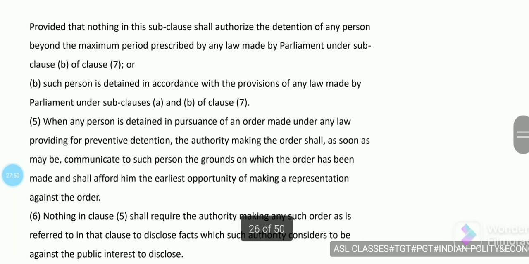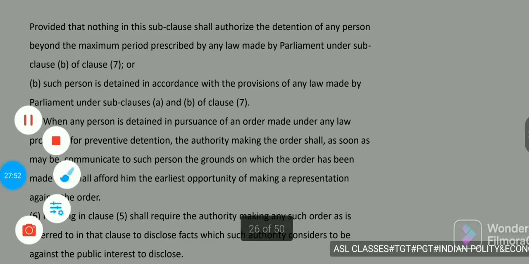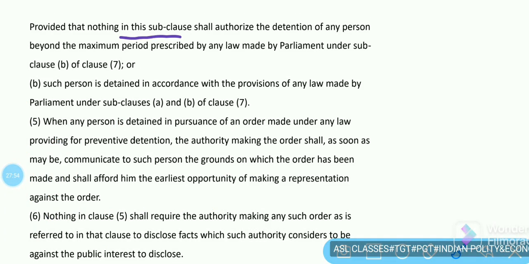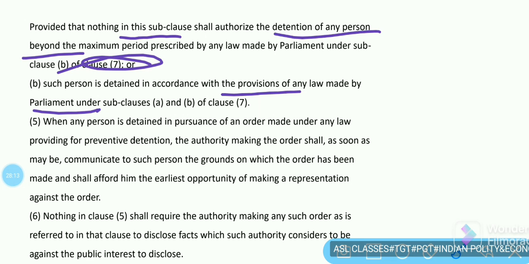Provided that nothing in this subclause shall authorize the detention of any person beyond the maximum period prescribed by a law made by Parliament under subclause B of clause 7, or if such person is detained in accordance with the provisions of any law made by Parliament under subclauses A and B of clause 7.